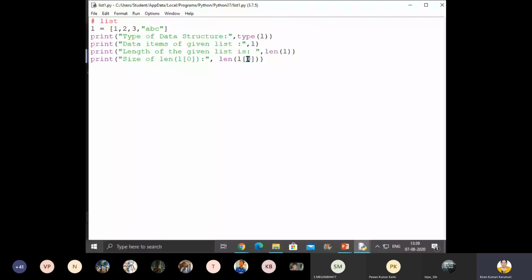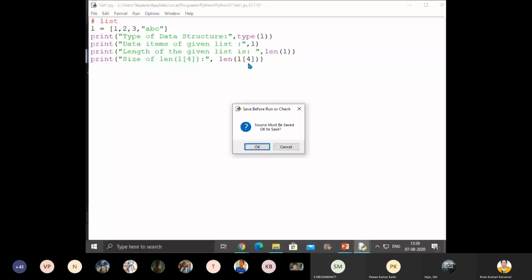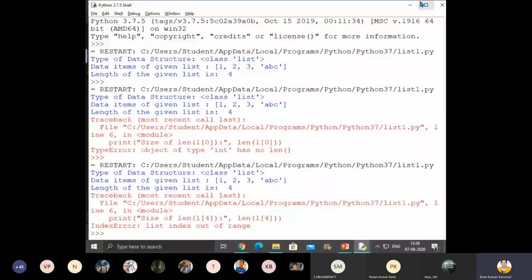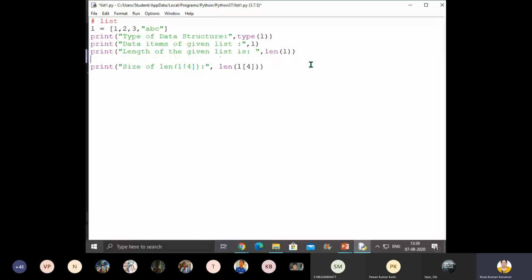So now let me try this. 0th index, 1st index, 3rd index and 4th index. Now you will get the length. List index out of range.